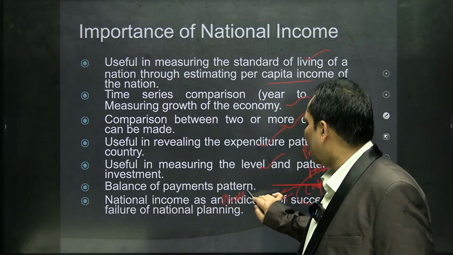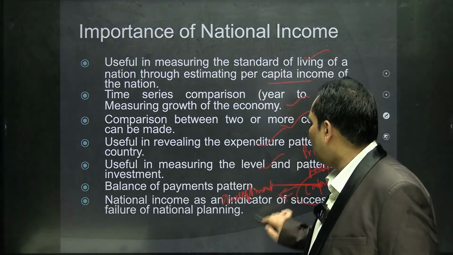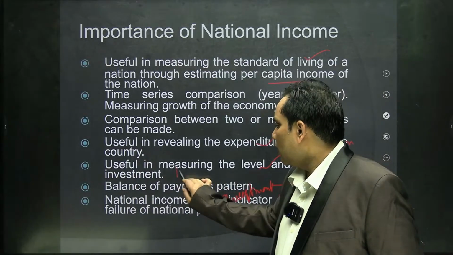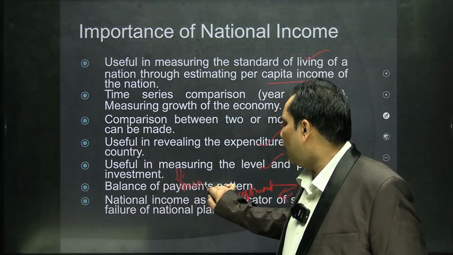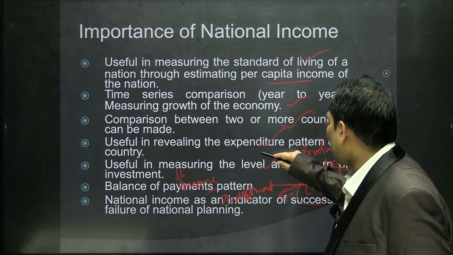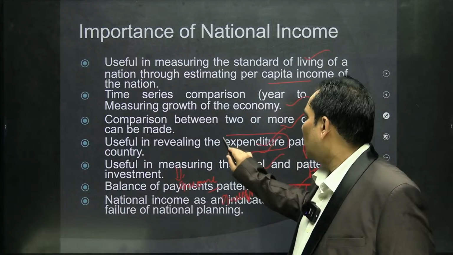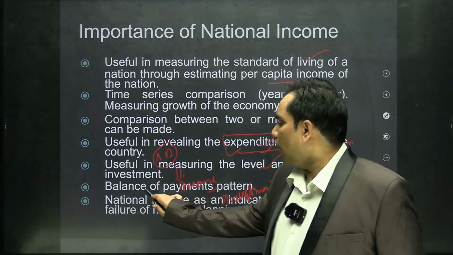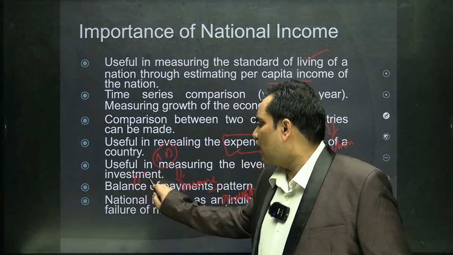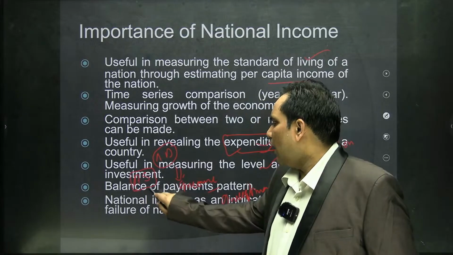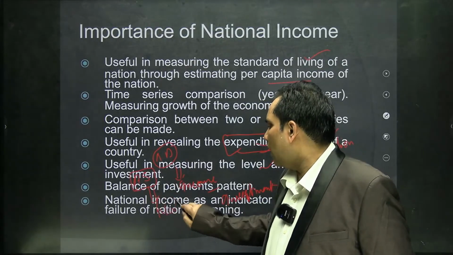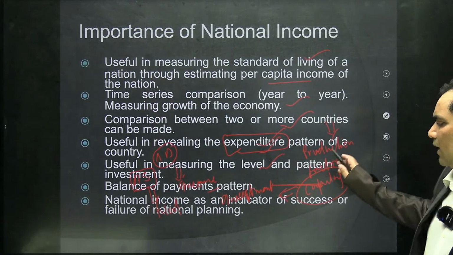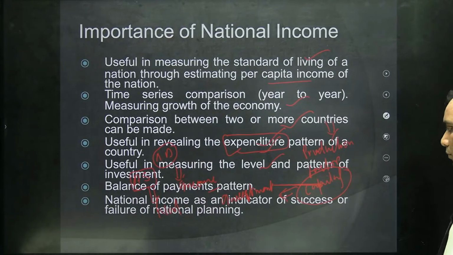So when individuals have the income, they are going to invest and expand, and when they expand, aggregate demand is going to increase, and when aggregate demand increases, the industrialists are going to increase the aggregate supply, which will increase our national income. So it is useful for measuring the level of expenditure and the pattern of investment.